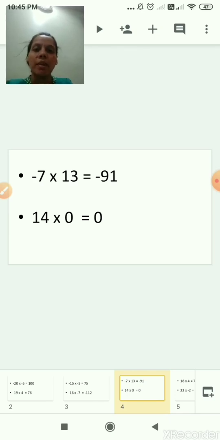Next sum, 14 multiplied by 0. Any number, if you are multiplying by 0, you will get the answer 0 only. So 14 multiplied by 0, the answer is 0.